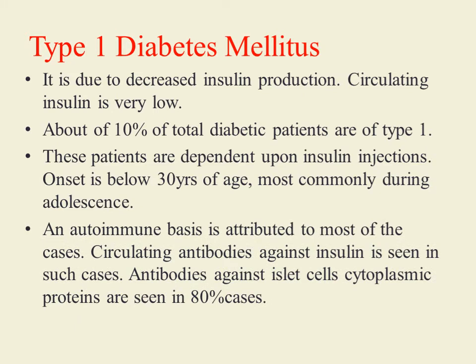Circulating antibodies against insulin are seen in some cases, whereas antibodies against islet cell cytoplasmic proteins are seen in 80% of the cases. And the most common complication of type 1 diabetes mellitus is ketosis. They are prone to develop ketosis.